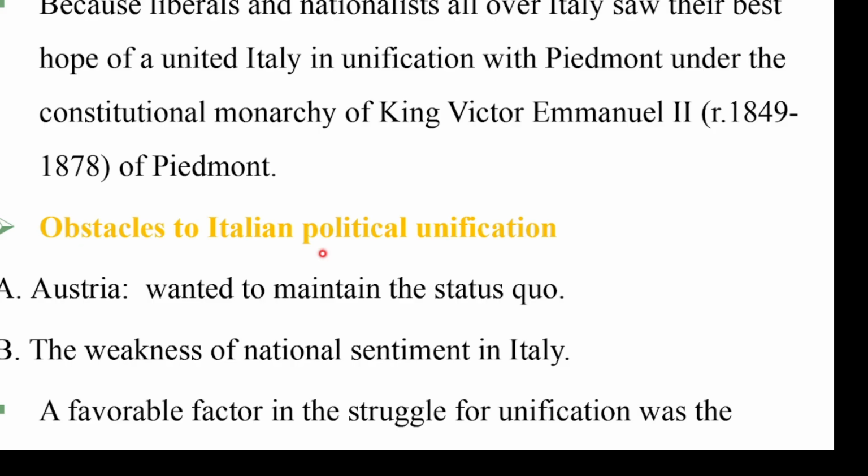Liberals and nationalists all over Italy saw their best hope of a united Italy in unification with Piedmont under the constitutional monarchy of King Victor Emmanuel II. This took the role of leading the process of Italian unification. This means the independent state in Italy before Italian unification.